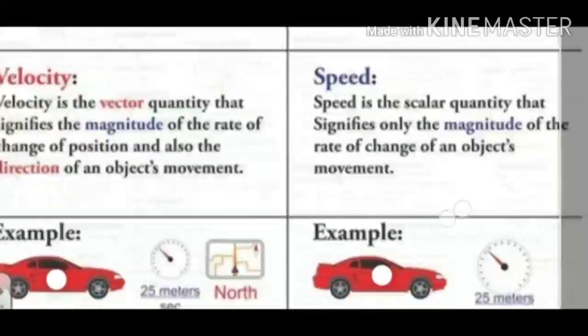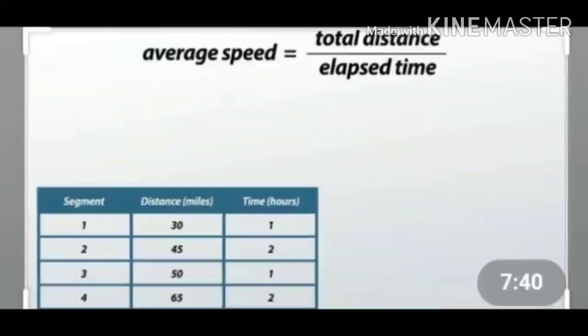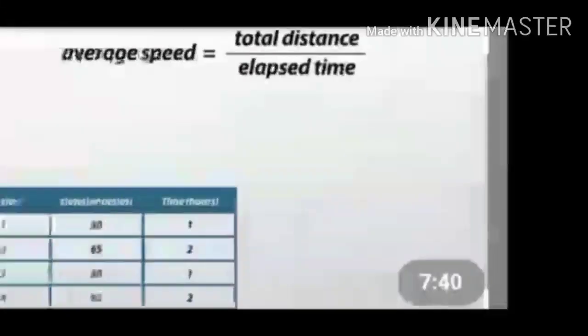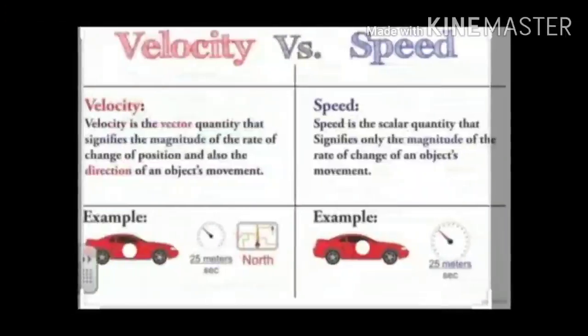The expression for speed is speed equals distance upon time, or v equals s upon t. Speed is also a scalar quantity because it has only magnitude and no direction, and its SI unit is meter per second.